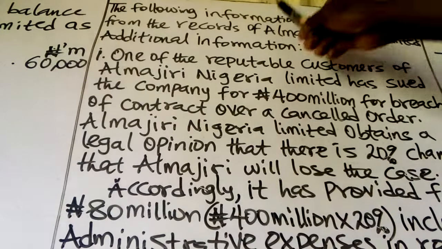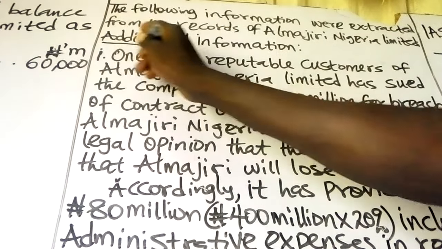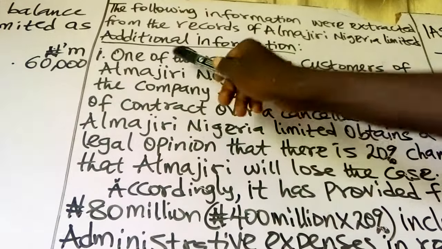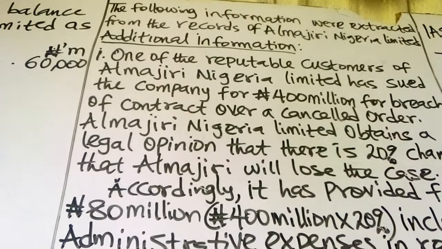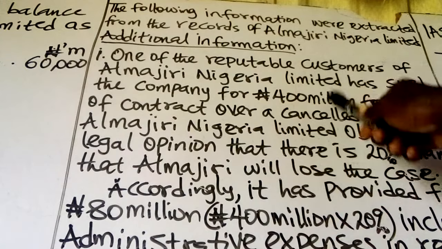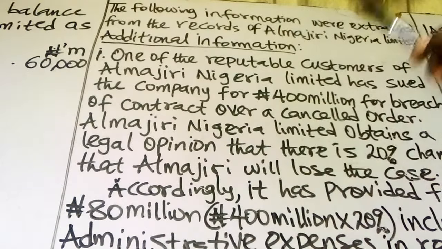The following information was extracted from the records of Almajiri Nigeria Limited. We have the additional information. One of the reputable customers of Almajiri Nigeria Limited has sued the company for 400 million naira for breach of contract over a cancelled order.